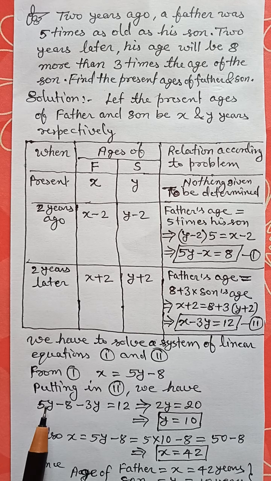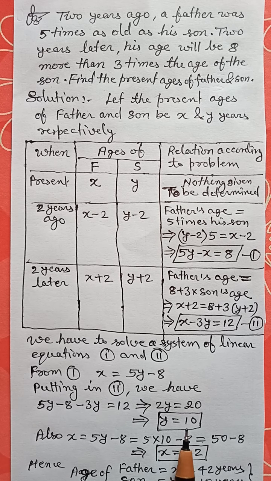Simplifying this, 5y minus 3y, that is 2y, and 8 will go to the right hand side, 12 plus 8, that is 20. Hence we get y is equal to 20 divided by 2, that is 10. So we have got y is equal to 10.